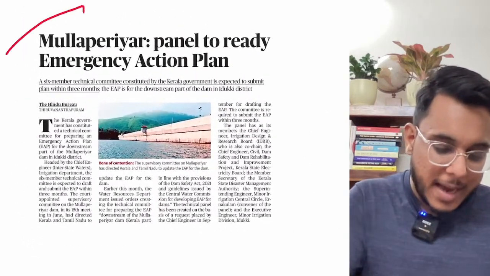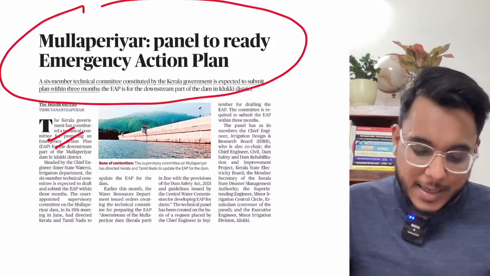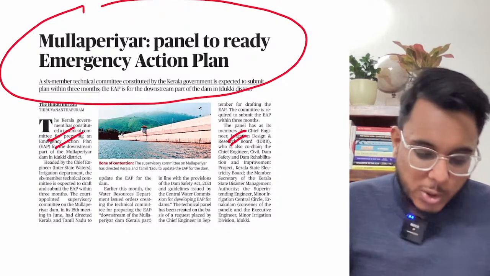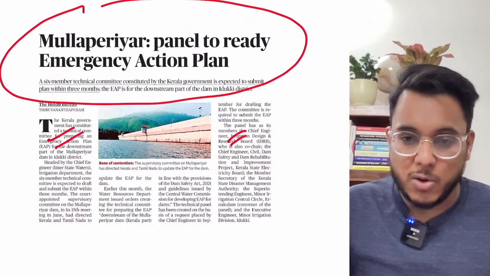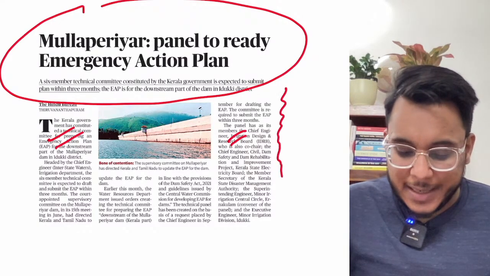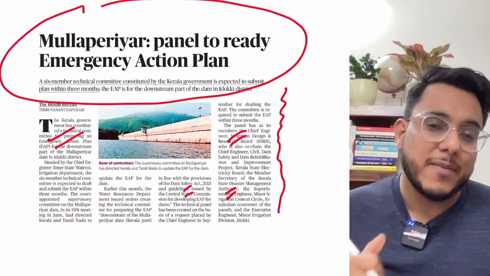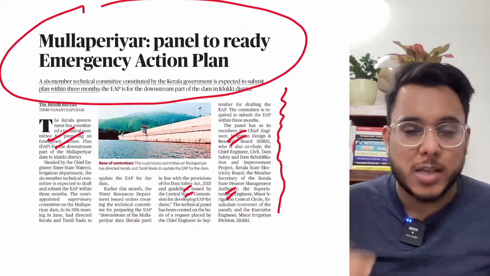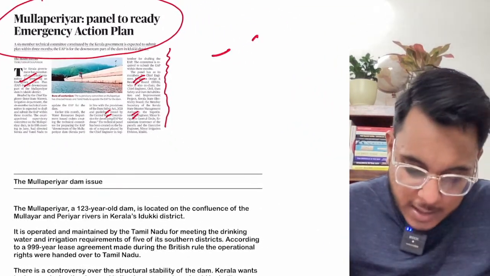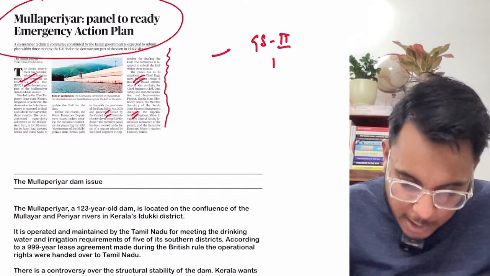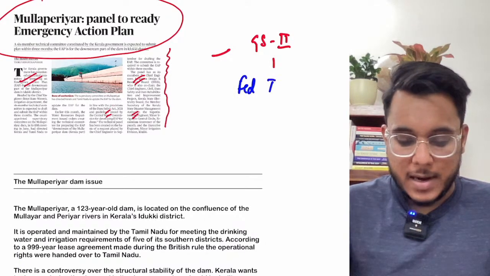Now, Mullaperiyar: panel to ready emergency action plan. The article is talking about an emergency action plan and an expert committee that has been constituted. We don't need to track the nitty-gritties of this development, but we need to understand this entire issue as a whole, what has happened. So guys, we'll see this issue with respect to GS Paper 2, federal issues.